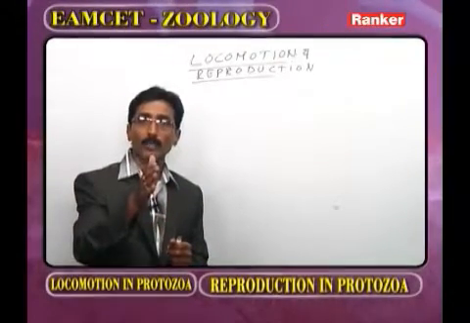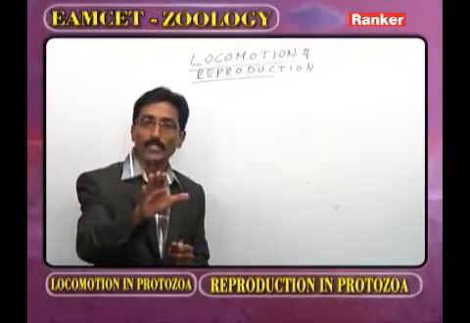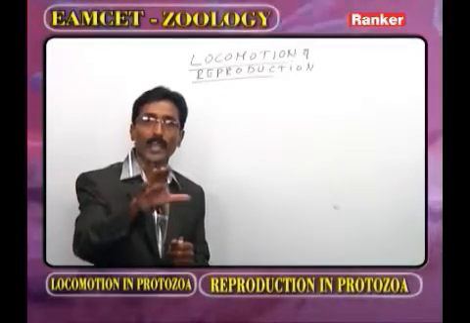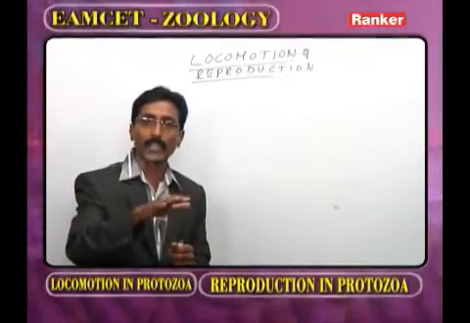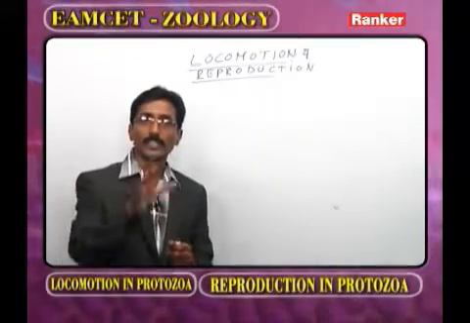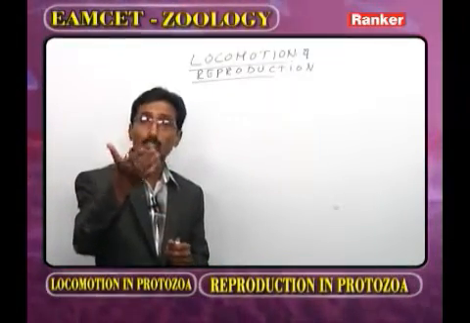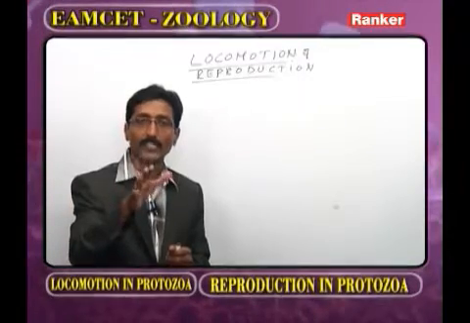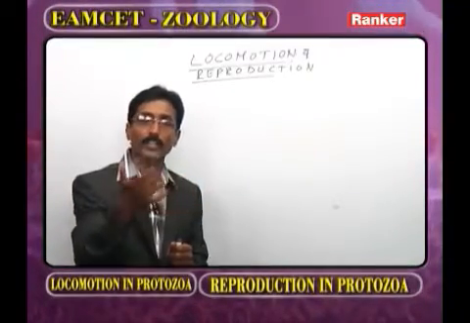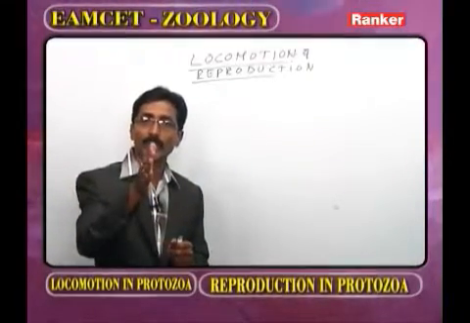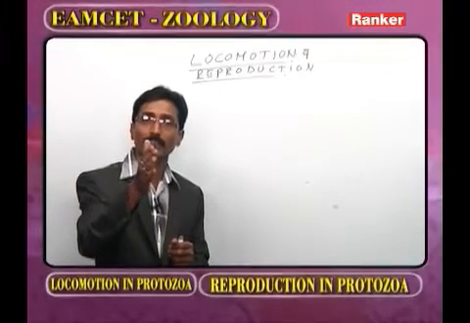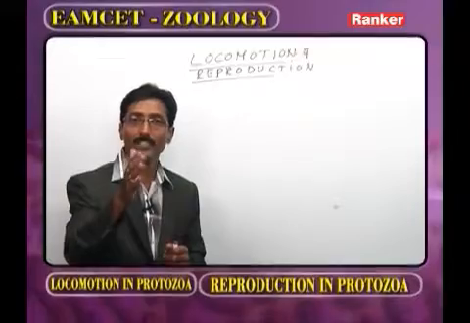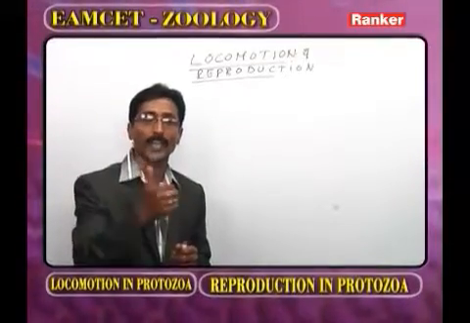So in the sexual reproduction, gametogenesis present, fertilization present, as reduction division is present, we have to explain the genetic variations and genetic recombinations. The asexual reproduction is brought by so many methods. What is the most important method? Binary fission. It may be longitudinal or transverse. The longitudinal binary fission can be explained with reference to Euglena and Vorticella, and the transverse binary fission can be explained with reference to Paramecium.